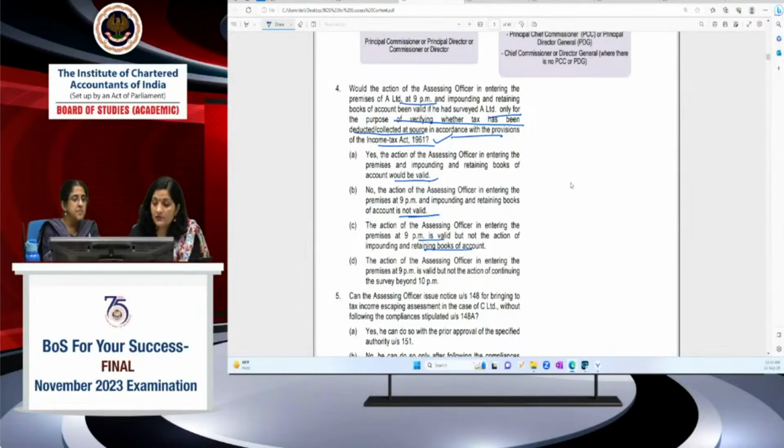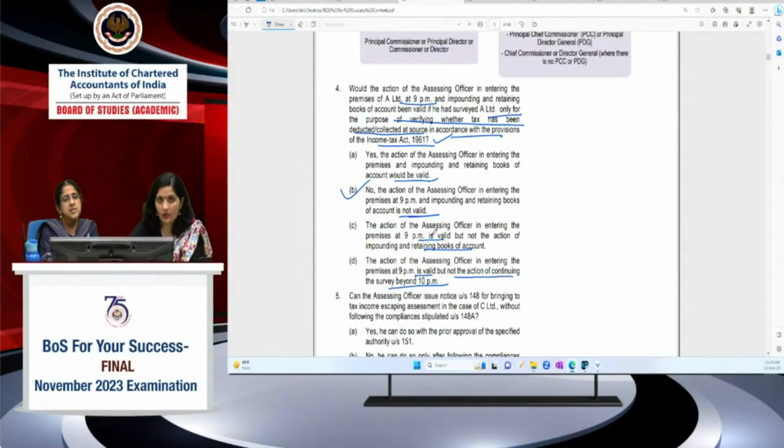The action of assessing is entering a business premises valid, but not the action of continuing the survey beyond 10 PM. ऐसे कोई क्लोजिंग का टाइम नहीं दिया एक्ट में, ओनली एंटरिंग बिजनेस प्रेमाइसेस दी है. So the correct option would be B here. He cannot enter at 9 PM and impound and retain the books of accounts.